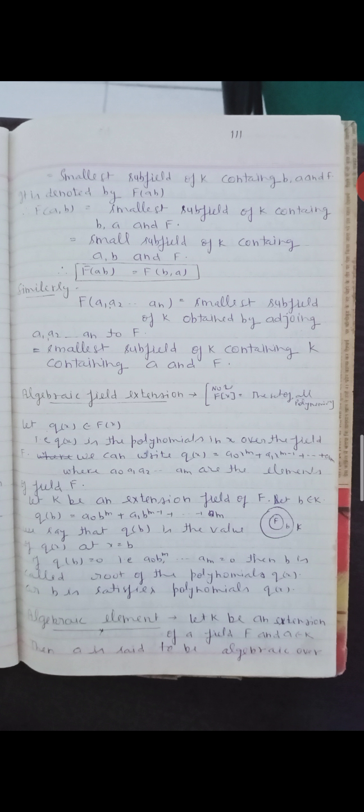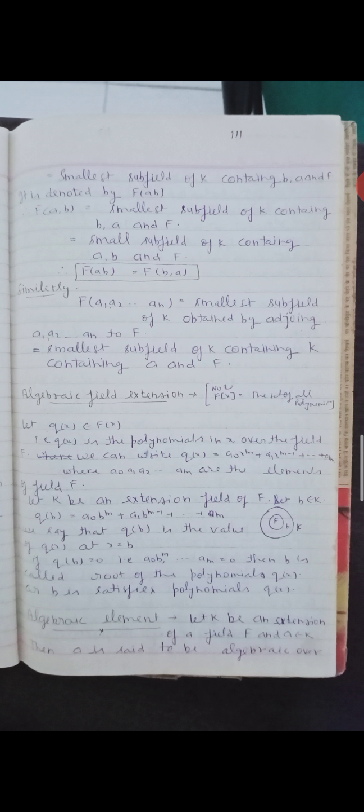We say that q(B) is the value of q(x) at x equal to B. If q(B) is equal to 0, that is, a0 B^m and so on plus am is equal to 0, then B is called a root of the polynomial q(x), or B satisfies the polynomial q(x). Now, algebraic element.